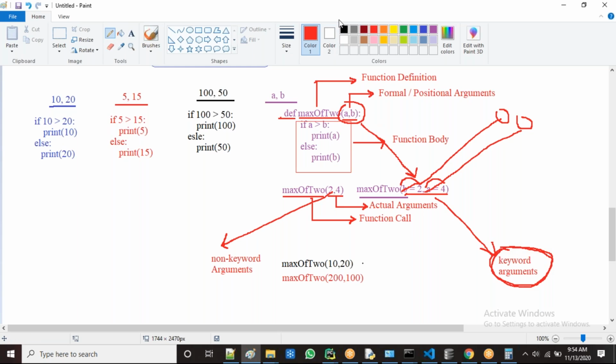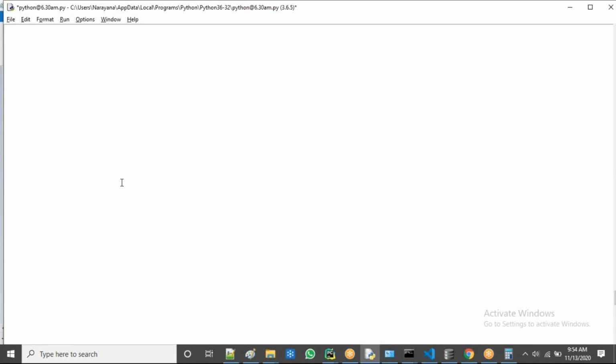If I don't use formal arguments, and also if I don't use any other variable to assign the actual values, then that is called non-keyword arguments, guys. So keyword and non-keyword, all of you clear now? All of you clear? Sir, can you repeat it once? Actually, due to internet connectivity, I have missed those words.